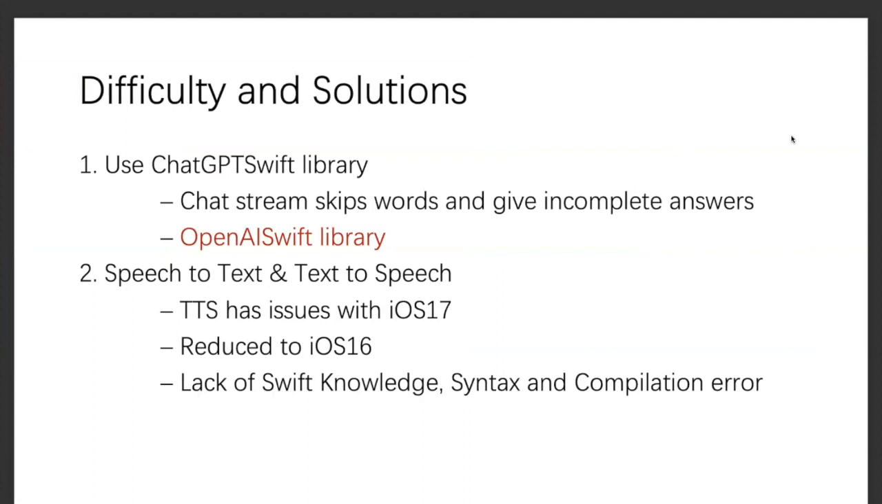Okay, so now I would be very happy to talk about the difficulties and also the corresponding solutions that we have in this project. So the first one is that we tried to use the ChatGPT Swift library to build the connection between our mobile app and the ChatGPT website, but it turns out that we always have the problem that the chat stream skips words and gives incomplete answers. The solution to this problem was to change to the OpenAI Swift library, which turns out to have really good performance over all these problems we had met before.